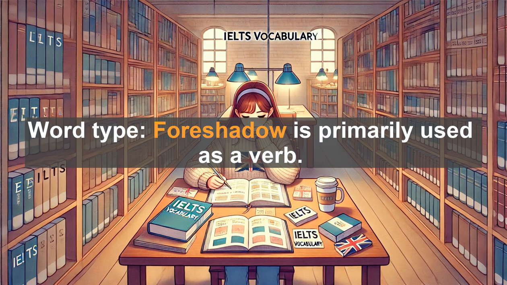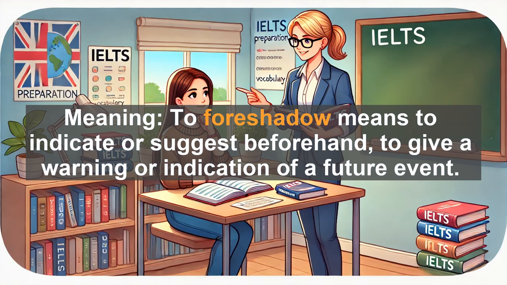Word type. Foreshadow is primarily used as a verb. To foreshadow means to indicate or suggest beforehand, to give a warning or indication of a future event.